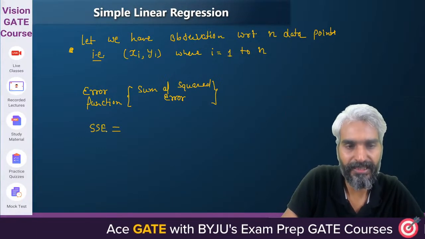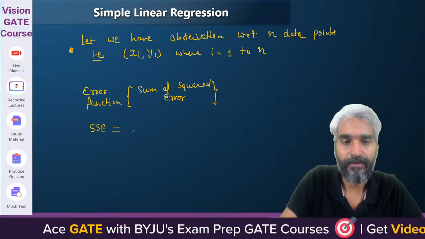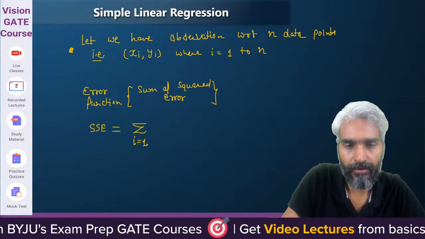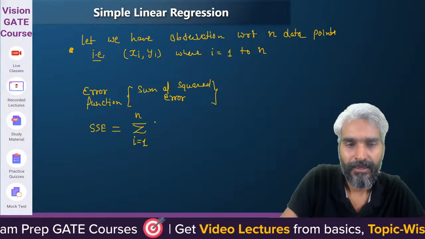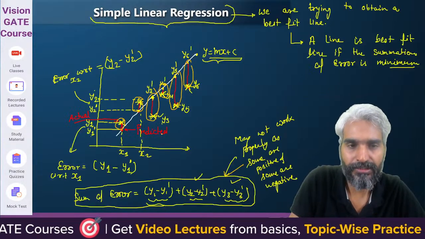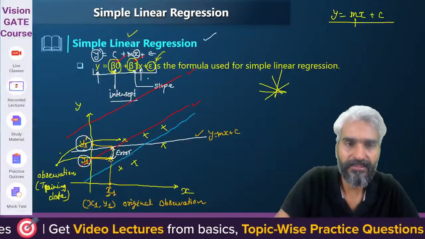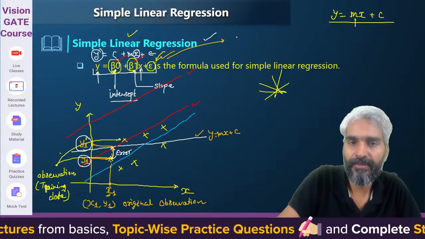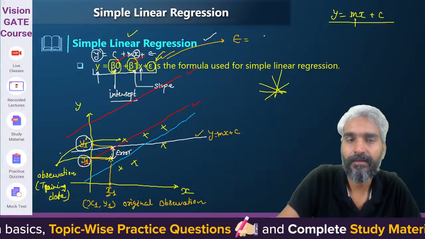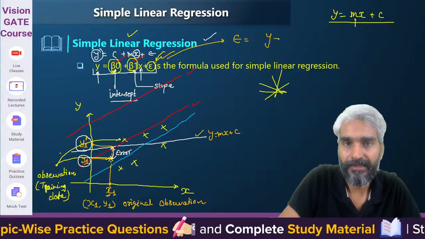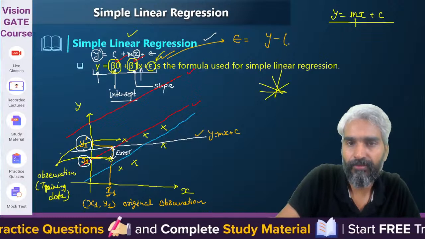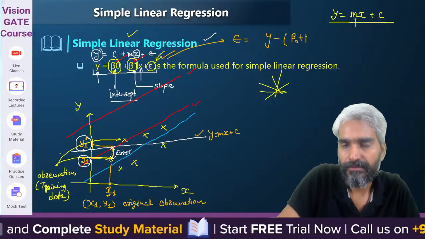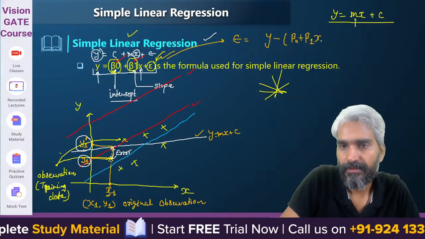Let me write it as SSE. Sum of squared error will be nothing but the summation of i over 1 to n. And this is the equation which we are considering. So from here, tell me what will be the error. The error will be nothing but y minus beta 0 plus beta 1 x. Yes or no?